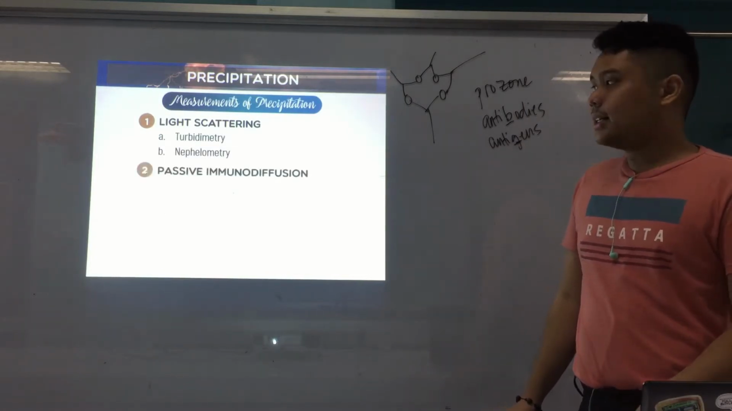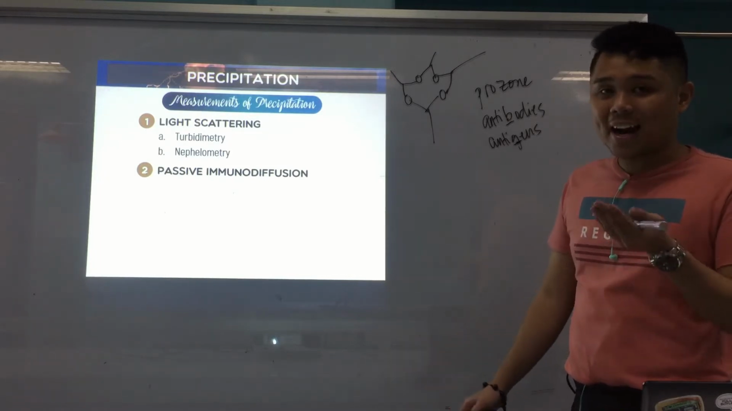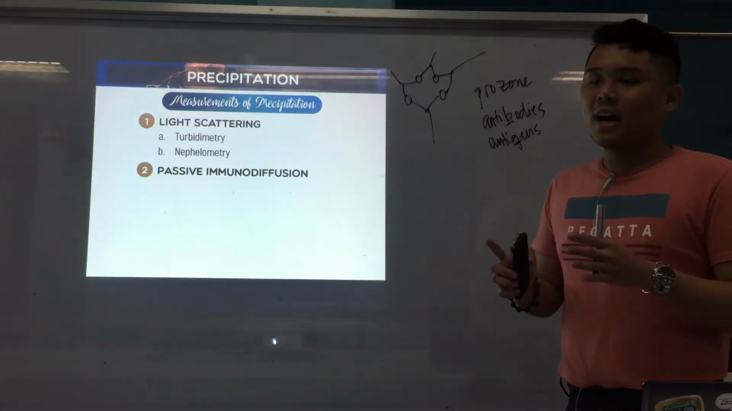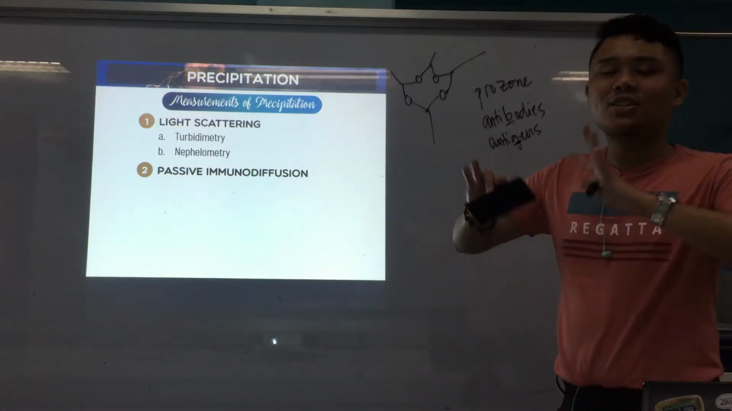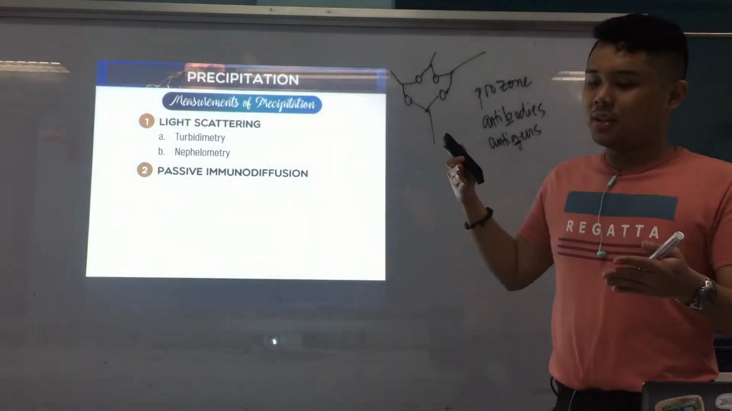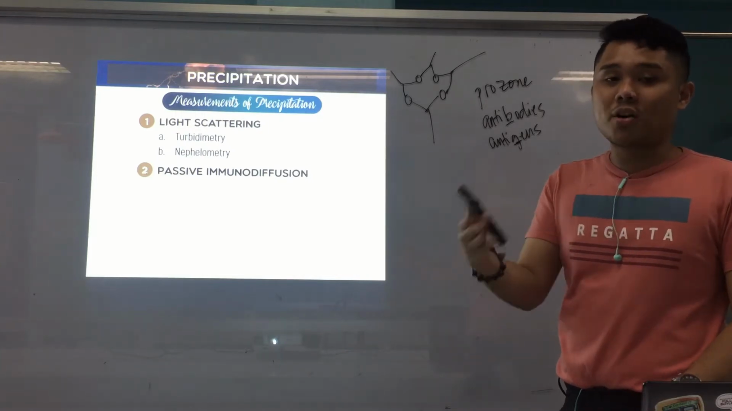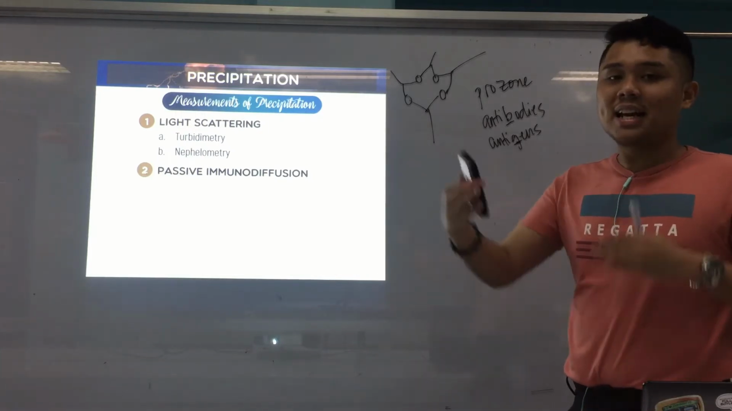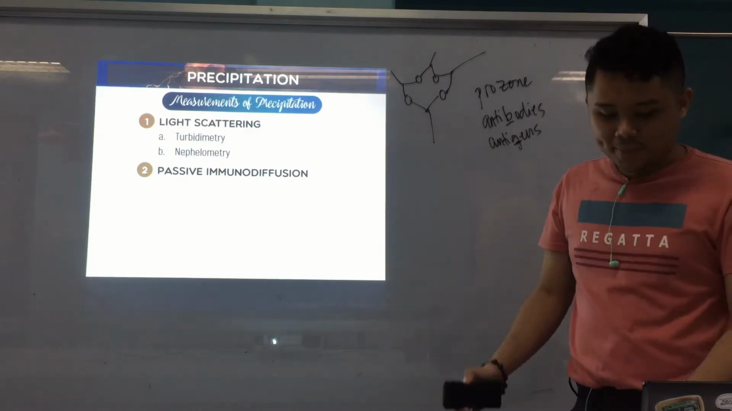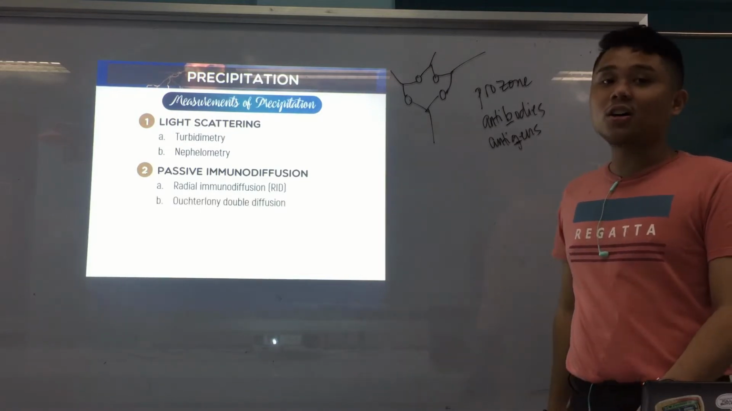Number 2 is passive immunodiffusion, meaning we use agarose gels, agar gels, but it's only passive. When you say passive, there is no electricity or external factors or measures introduced into the test medium for the reaction to happen. In passive immunodiffusion, they diffuse to each other for the reaction to happen. Examples are radial immunodiffusion, and the second is the Ouchterlony.